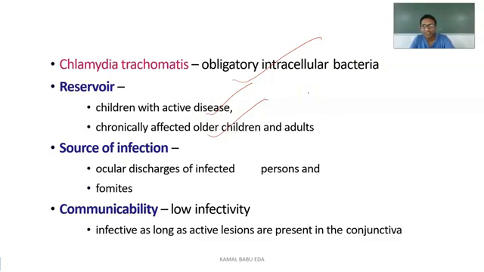Coming to the source of infection, we have the ocular discharge from the eyes of infected persons, and fomites. What is the source of infection? Whatever ocular discharge is coming from the infected persons. Coming to communicability, it has very low infectivity, and it is infective as long as active lesions are present on the conjunctiva.